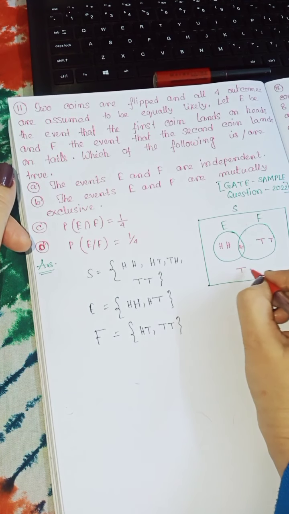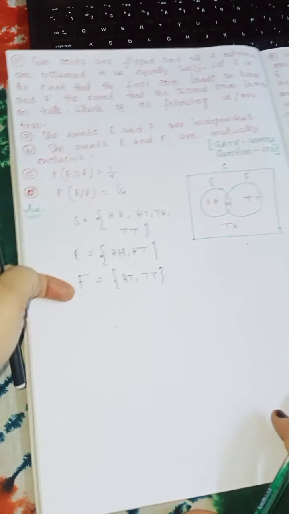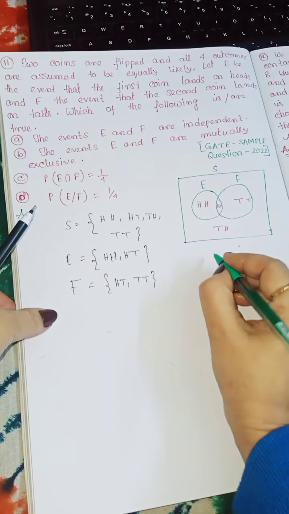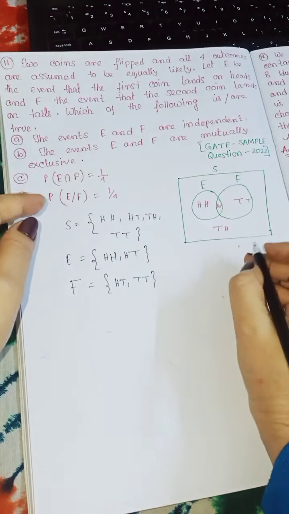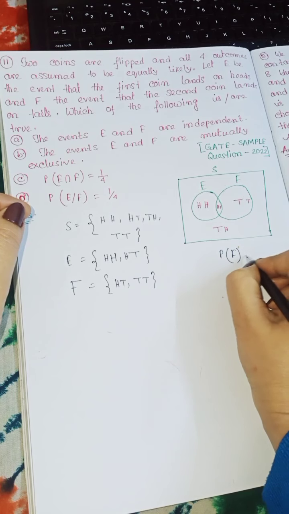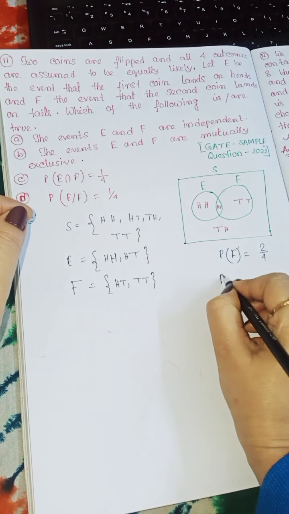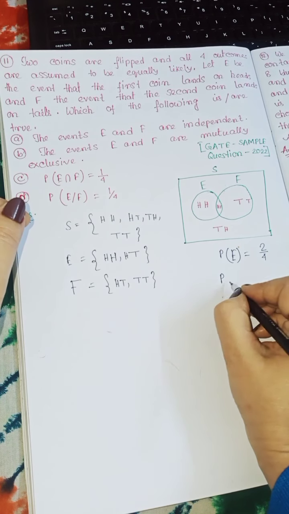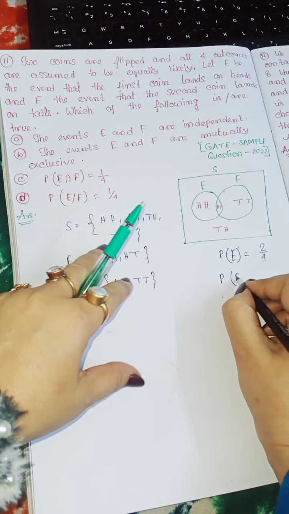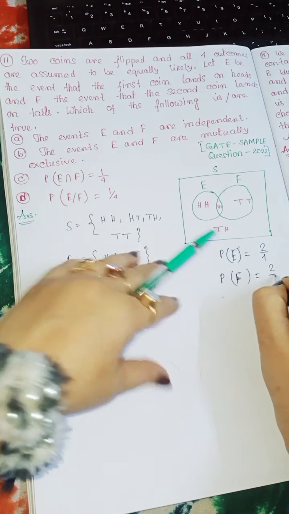Now probability of E is equal to 2 by 4, and probability of F is equal to 2 by 4.